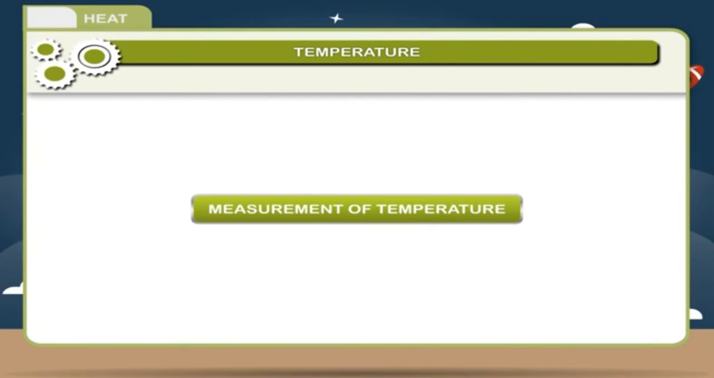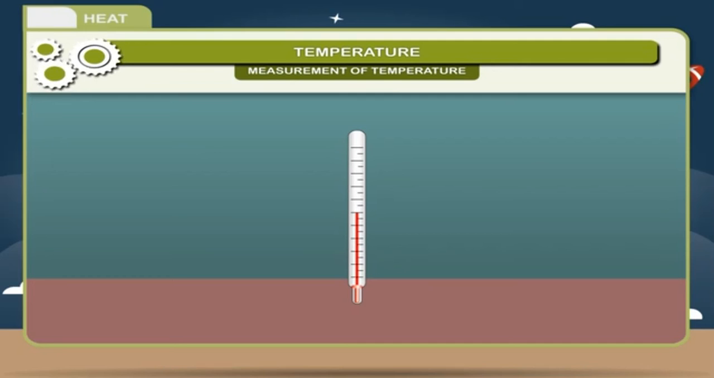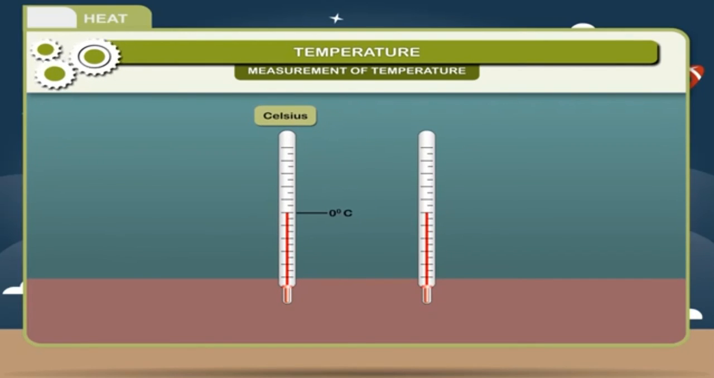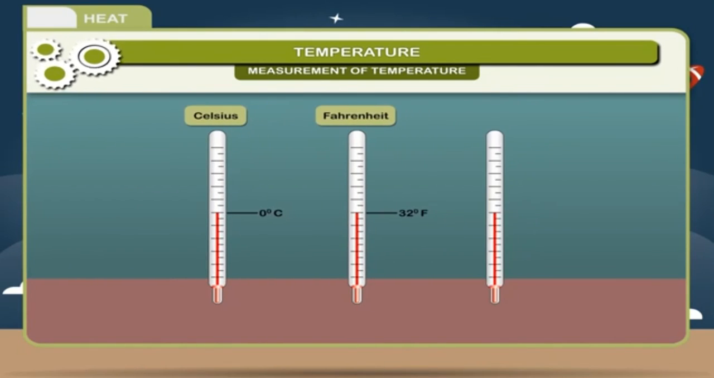Measurement of temperature. The temperature is generally measured in degrees Celsius. It is denoted by degree C. There is another unit of measurement, that is degree Fahrenheit, denoted by degree F. The SI unit of temperature is Kelvin, K.